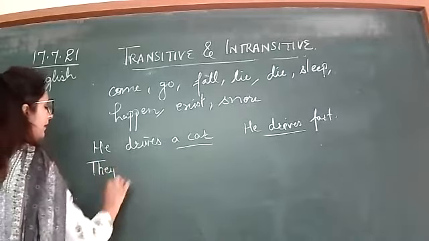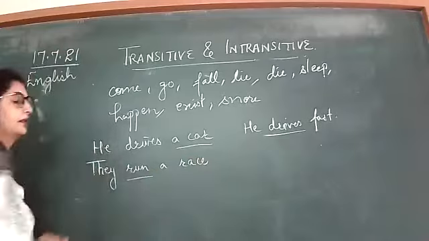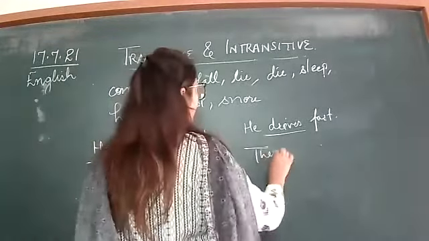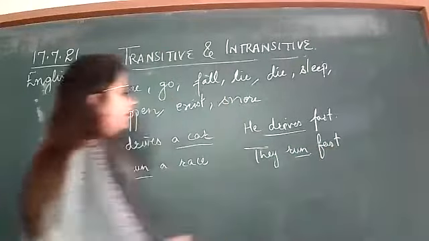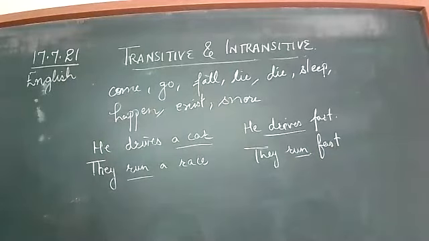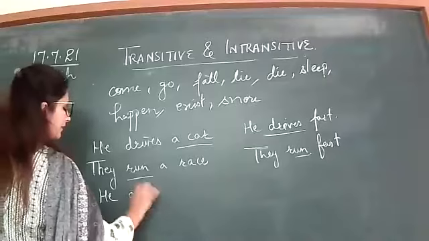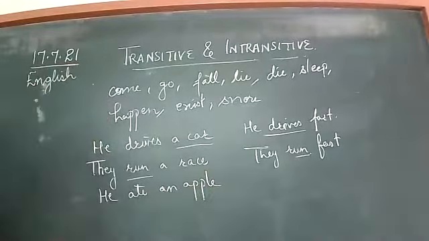They run a race. Transitive. Yes. They run fast. Or they run slow. Intransitive. He ate an apple. Right? An apple. It is what? Transitive.